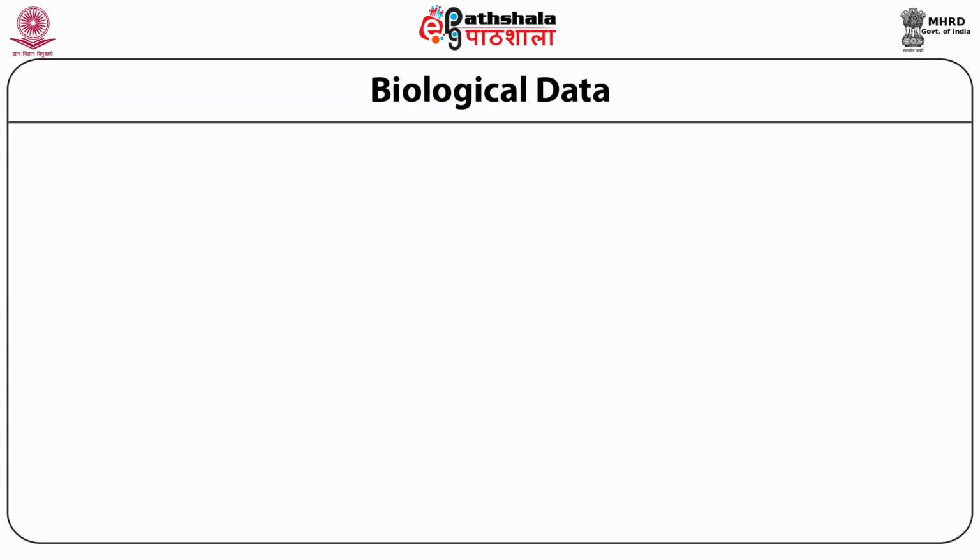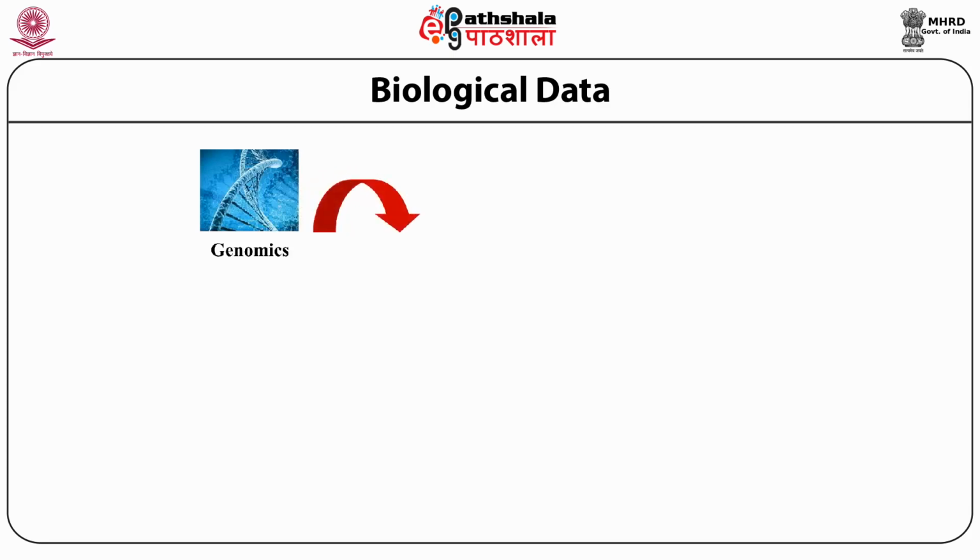So ever since there has been the emergence of sequences from the field of genomics, there has been a vast amount of data pertaining to DNA sequencing, including the Human Genome Project. But side by side, there has been an emergence in the field of what you call transcriptomics, which pertains to studying the expression levels of different messenger RNAs from a particular organism or tissue at a particular point of time. This had simultaneously validated and substantiated the field of genomics.